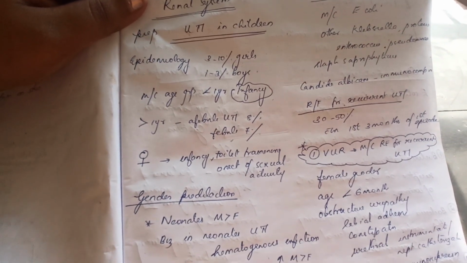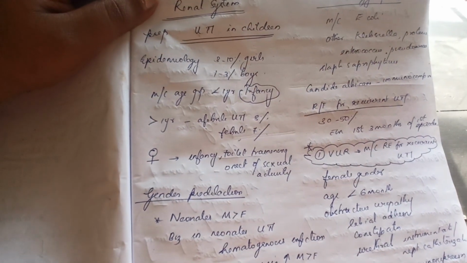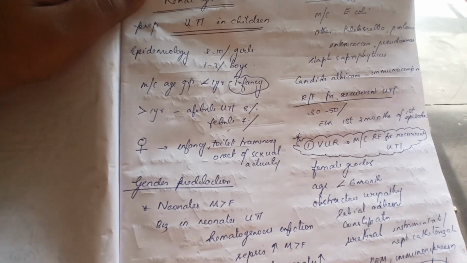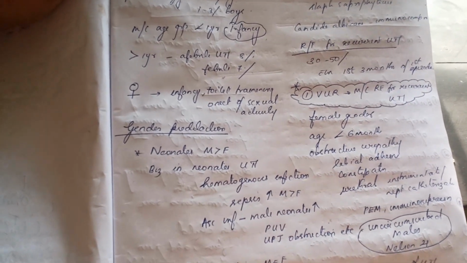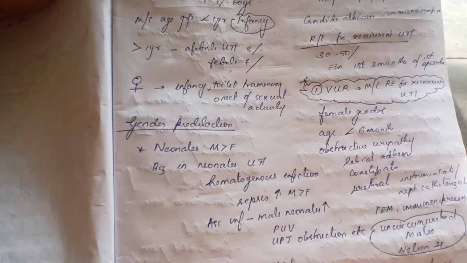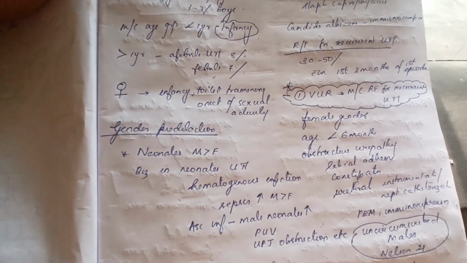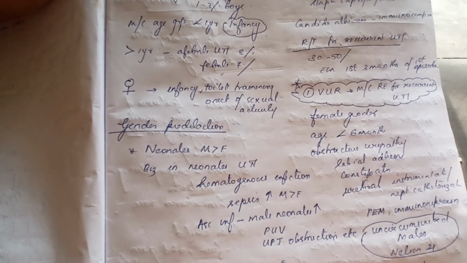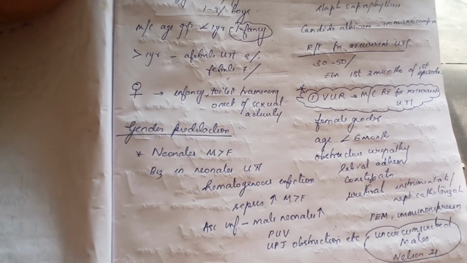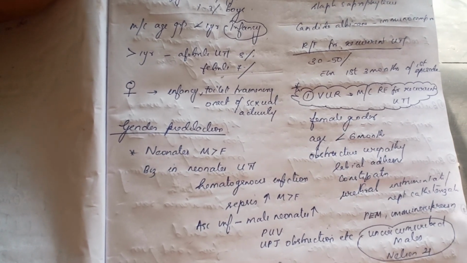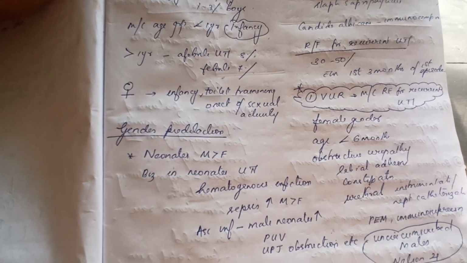And we move on to gender predilection. Usually we have studied that UTI is more common in females than males. But coming to neonates, UTI is more common in males compared to females. The reason is that in neonates, the most common mechanism of UTI is hematogenous infection.